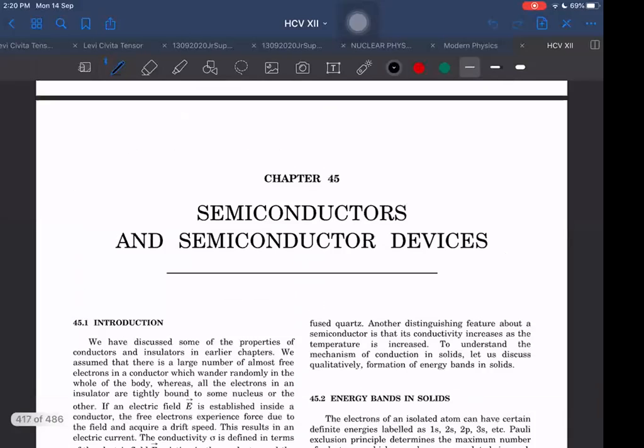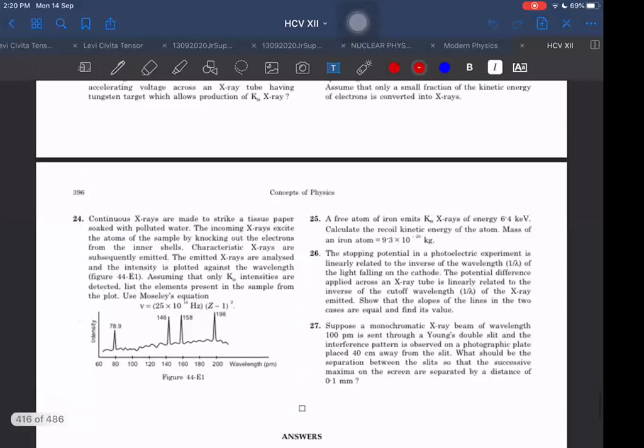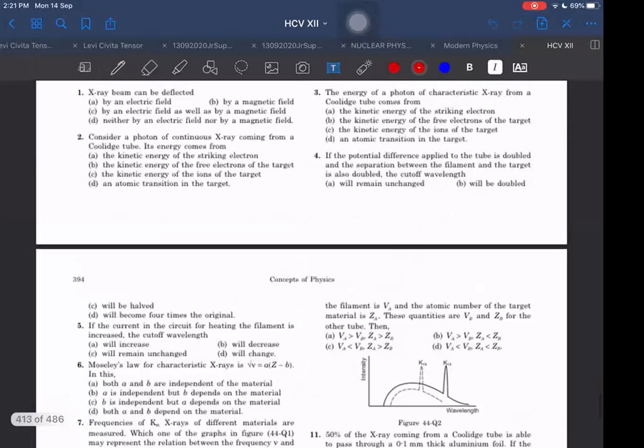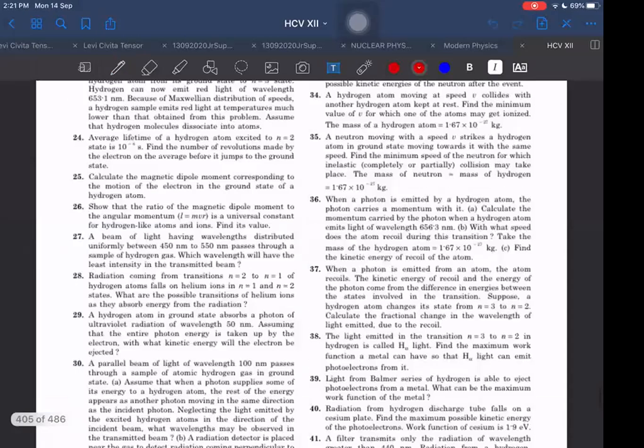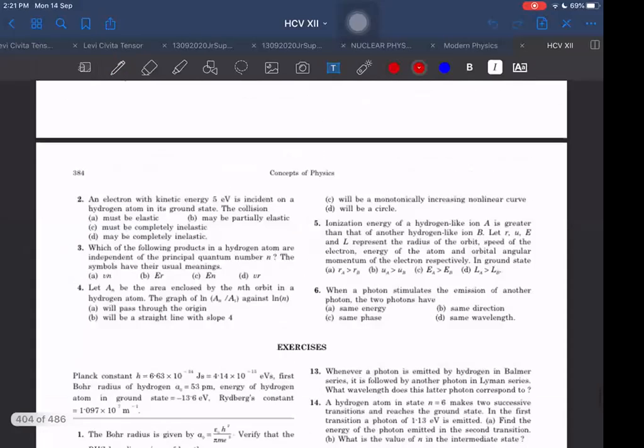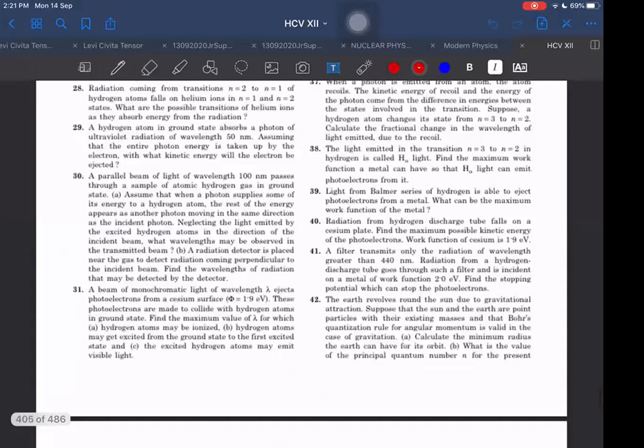In SCV, nuclear physics is not there. After the semiconductors chapter, it comes. Yes, sir. The nucleus. Okay.